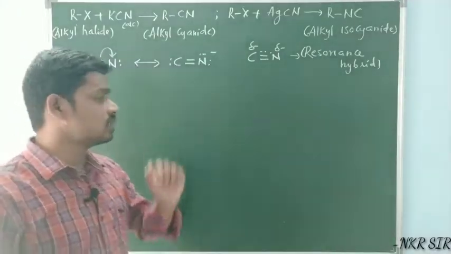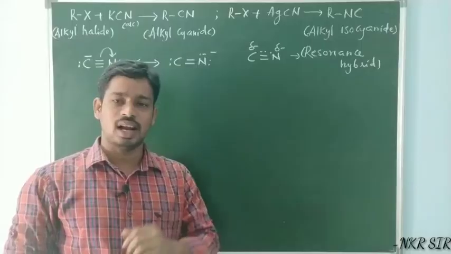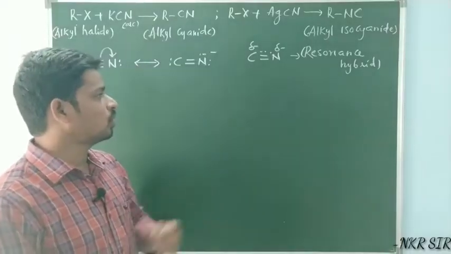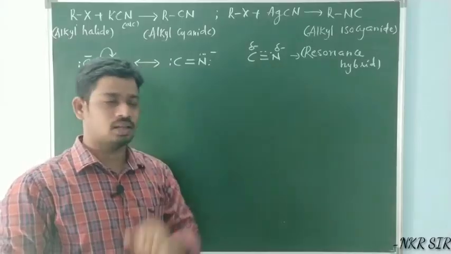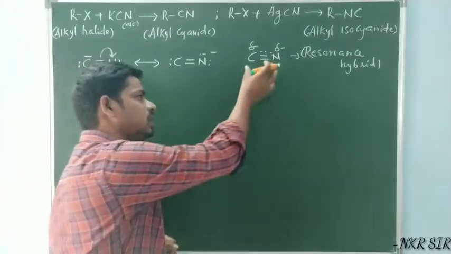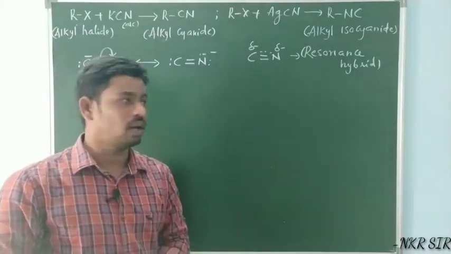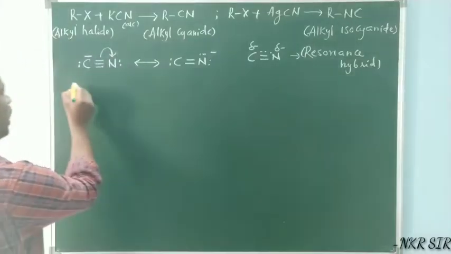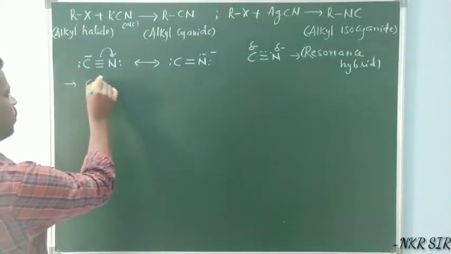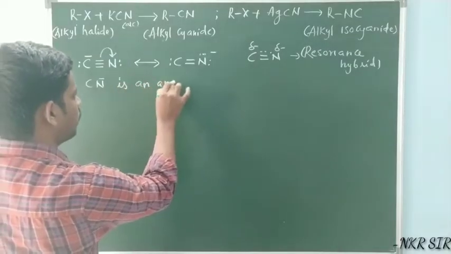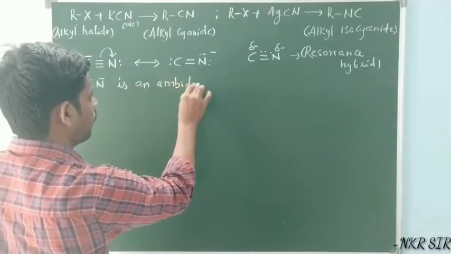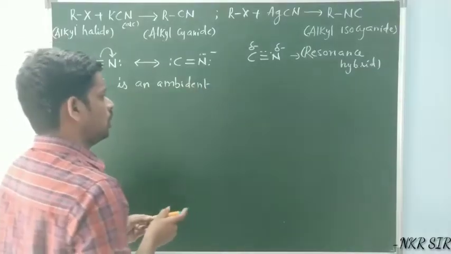From these resonance structures we can understand that both carbon and nitrogen can attack the electrophilic site. Why? Because this is an ambident nucleophile. Here I'll write, cyanide ion, CN minus, is an ambident nucleophile.